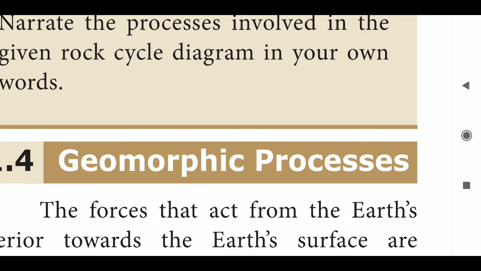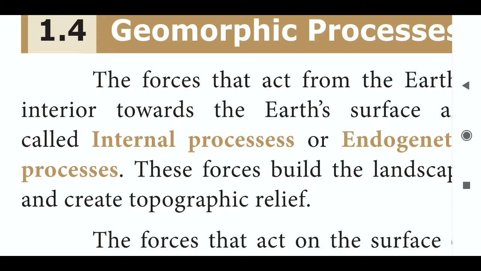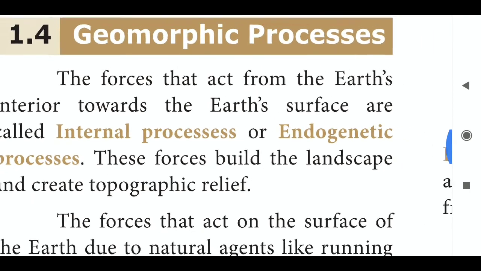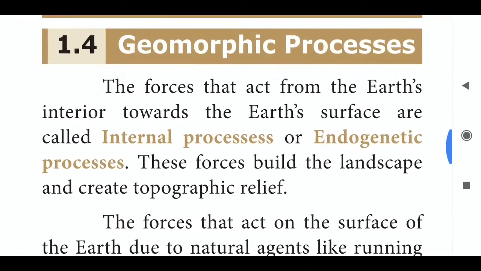The forces that act from the earth's interior toward the earth's surface are called internal processes or endogenetic processes. These factors are behind the landscape and create topographic reliefs.